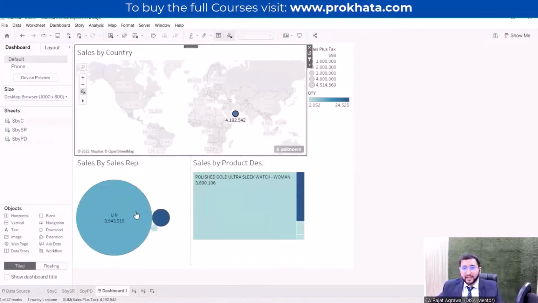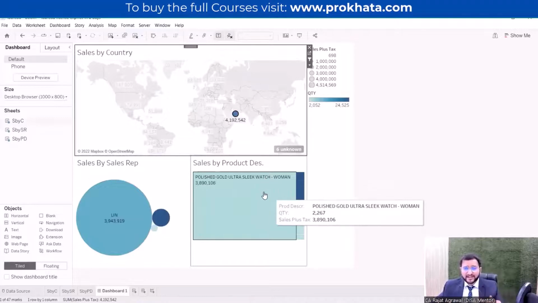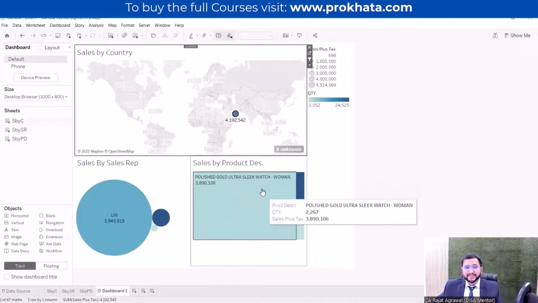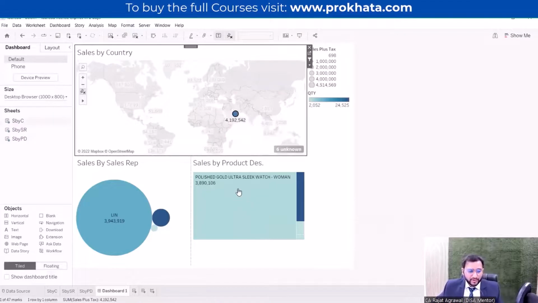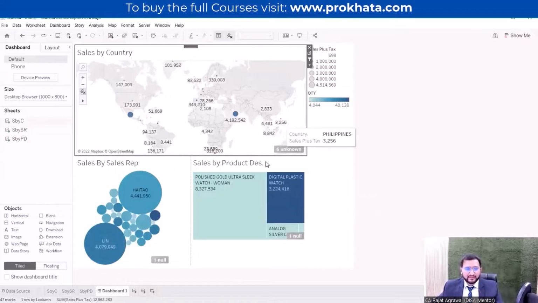He is the working person in UAE, and the maximum inventory sold here is the polished gold ultra sleek watch. So UAE is the biggest buyer for us of this watch. This we can understand from here. If I just want to see the complete data, I can just click escape. As soon as I click escape, it will show me all the data.